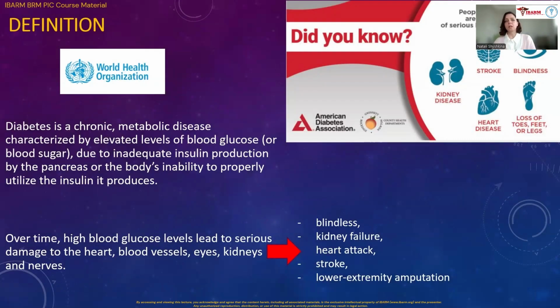Over time, high blood glucose levels in diabetes lead to several severe complications. It affects the heart, blood vessels, eyes, kidneys, and nerves, and we are talking about micro and microvascular complications mostly.